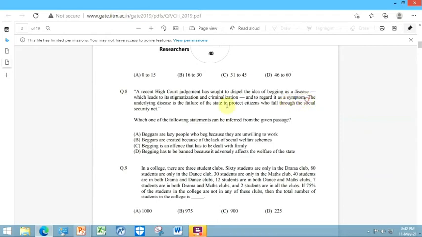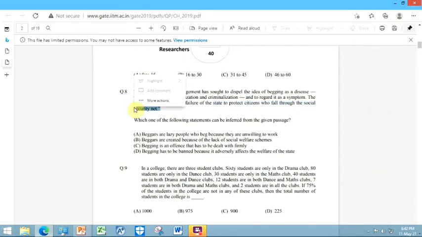The underlying disease is a failure of the state to protect citizens who fall through the social security net. So this paragraph clearly suggests that the idea of begging should change from disease to symptom, because the state is unable to protect citizens who fall through the social security net.